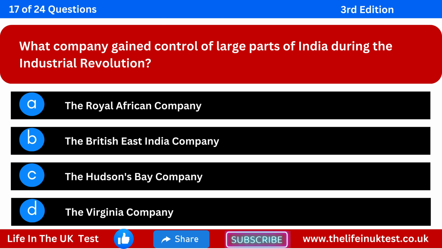Option A, the Royal African Company. Option B, the British East India Company. Option C, the Hudson's Bay Company. Option D, the Virginia Company.